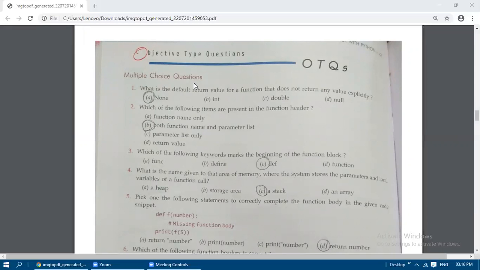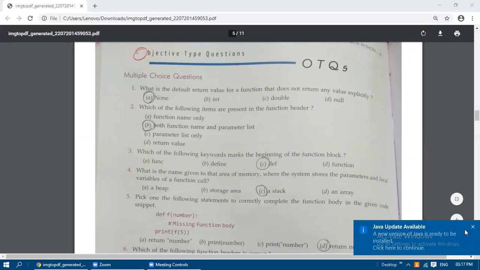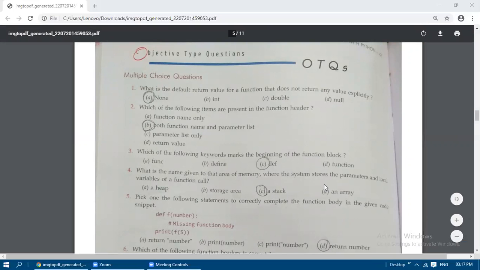Next, which of the following keywords marks the beginning of the function block? Which keyword do we use for marking the start of the function block? The def statement. So the def statement only is used for marking the beginning of the function block.